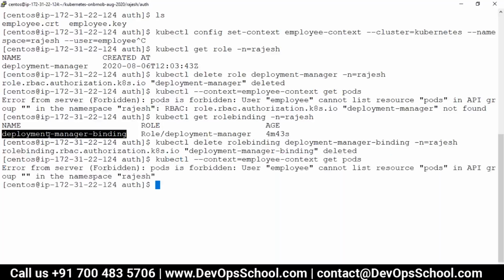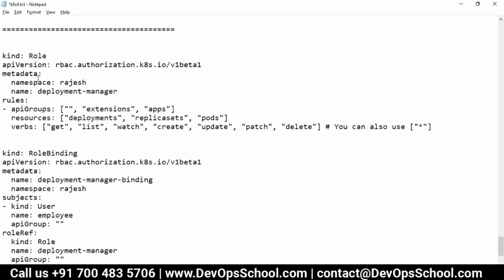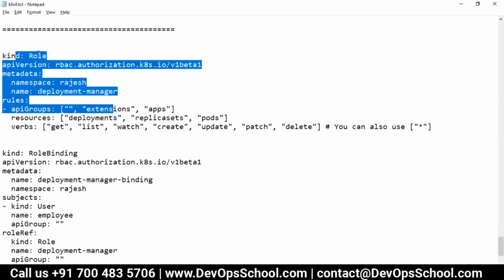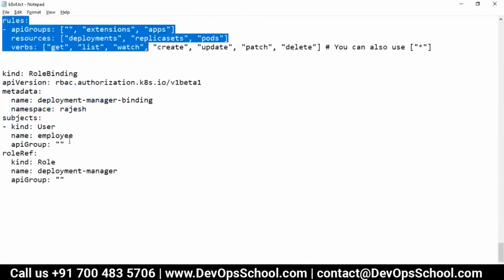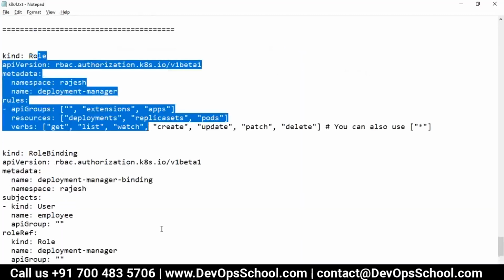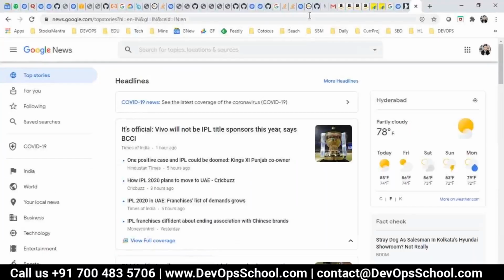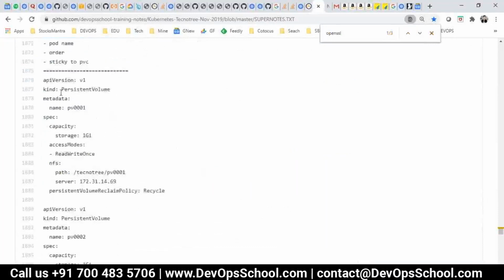See, access denied. So guys, this is the way you can do that. Add the access to the specific role and role binding, and add it to that particular user. Guys, is that understood by everyone? Yes. Okay, now I will set that not at the namespace level, but at the cluster level. And if you want to set it up for the cluster level, you have to do the cluster role binding. So let me copy paste some of the example code here.